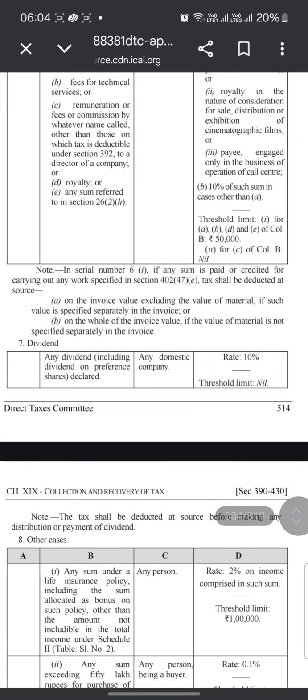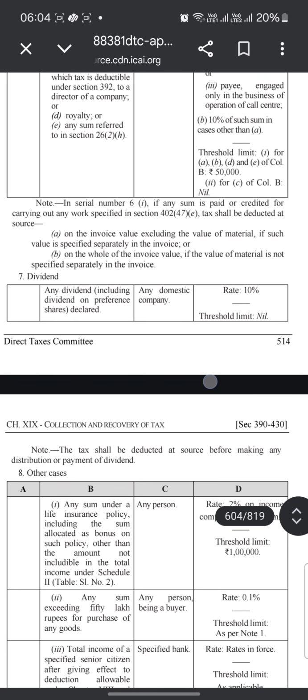Note: in serial number 61, if any sum is paid or credited for carrying out any work specified in section 402(47) subsection, tax shall be deducted at source on the invoice value, excluding the value of the material if such value is specified separately in the invoice, or on the whole of the invoice value if the value of material is not specified separately in the invoice.